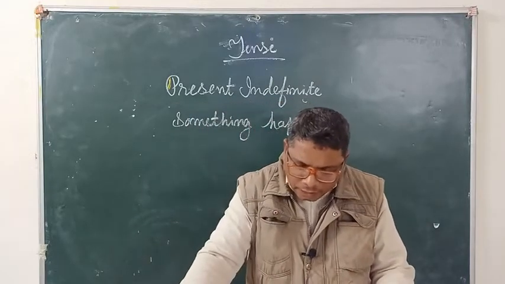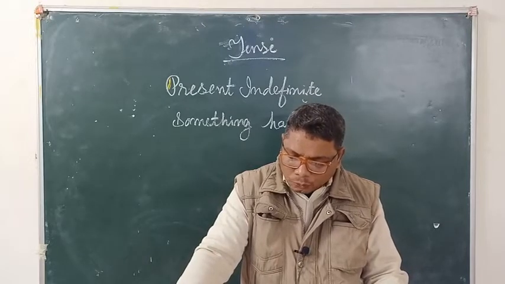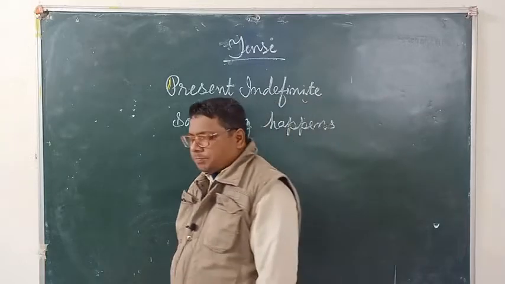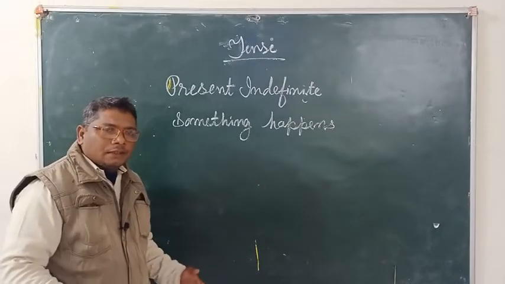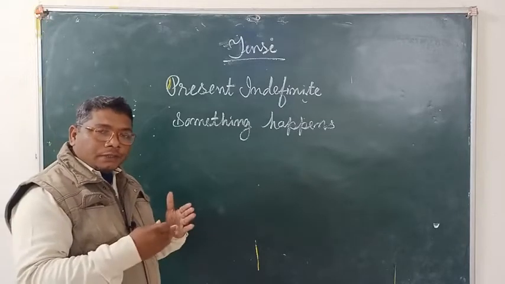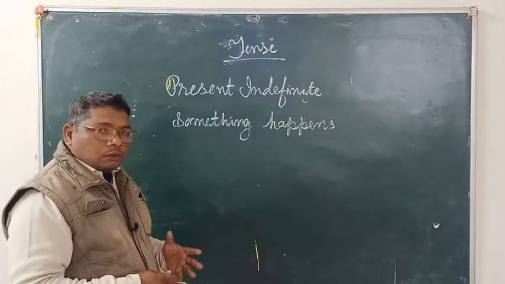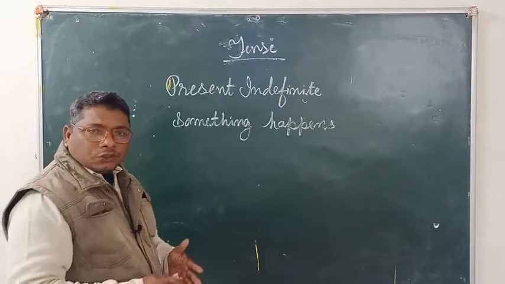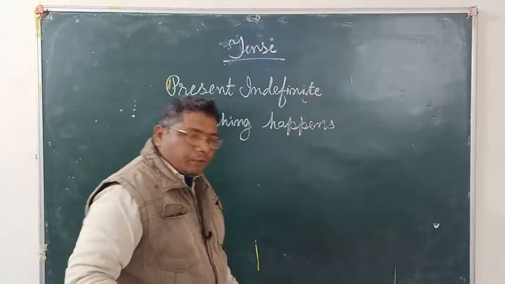So, in this tense, how can we build a sentence? What is the rule to build it? In Hindi we can say होता है, चलता है, करता हूँ, like this. That means something happens, something you do, or something she does, something it does, just as I told you before.